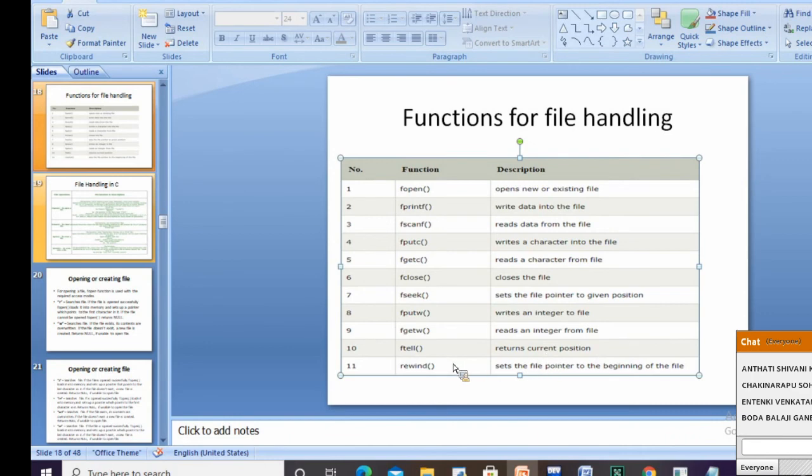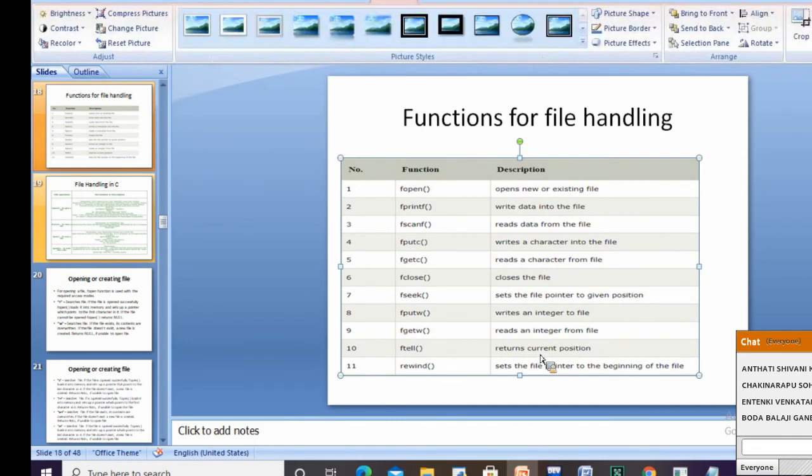Ftell returns the current position. Coming to the ftell function, it returns the current position, and if the file pointer is at the end, it gives us the size of the file also. Then the rewind function sets the file pointer to the beginning of the file.